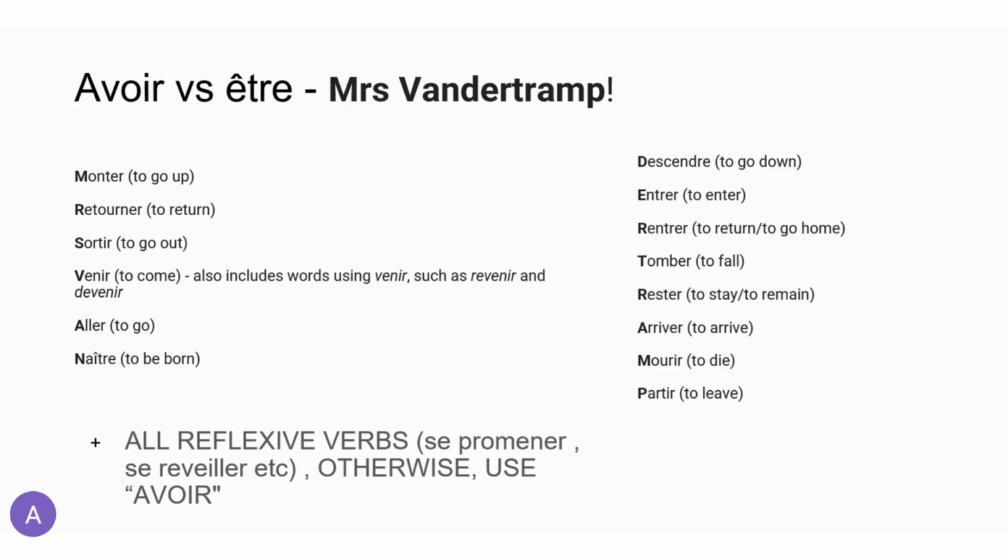So, for example, if you're going to express an action with se to oneself, right? Then it is a reflexive verb and it needs to be conjugated with être. If you're taking a verb that is regularly conjugated with avoir and leave it at that, then you're conjugating with avoir. So we know now when to use avoir versus être.